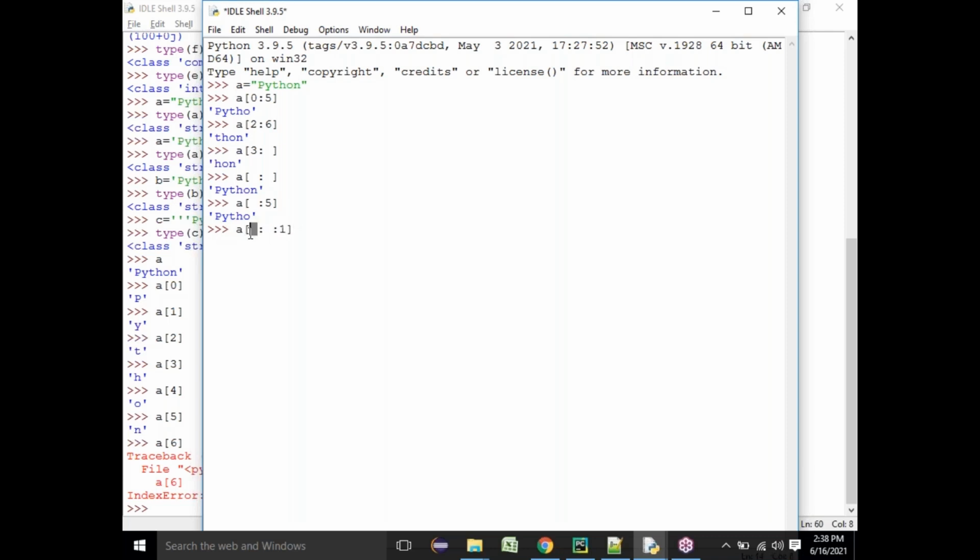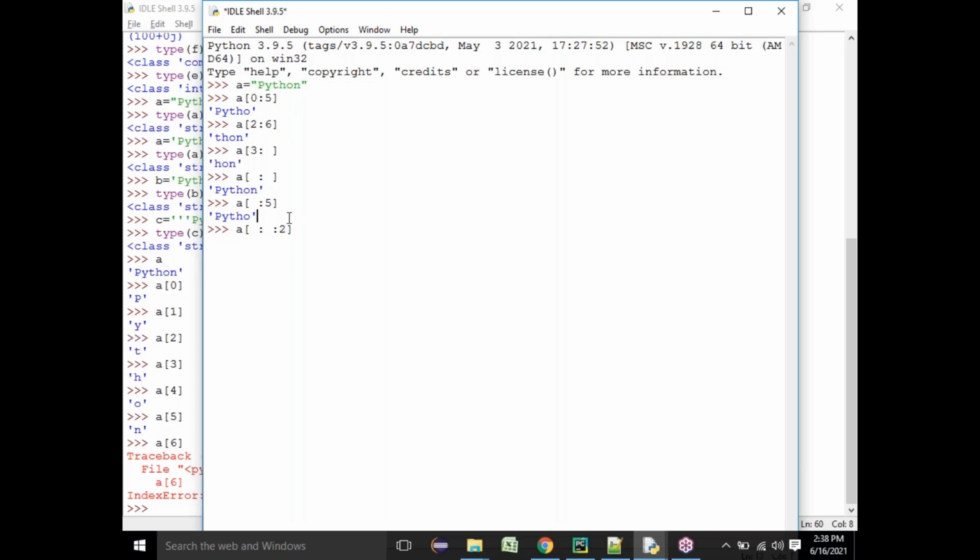If I say 1, what is the meaning of it? It starts from the starting and ends at the last. I have added a third value, right? Instead of two, I've added one more statement. It will start at zero, end at the last, but skip zero elements. If I say 1, it skips zero elements. If I say 2, it will skip one element. So it will print p, skip y, print t, skip h, print o, and skip n. There is nothing more to print, so it will stop there. Understood, right?